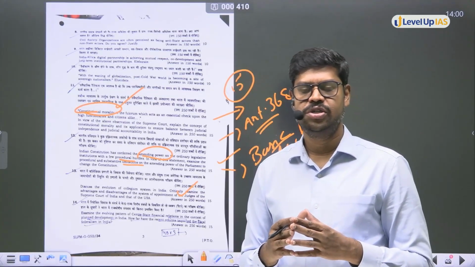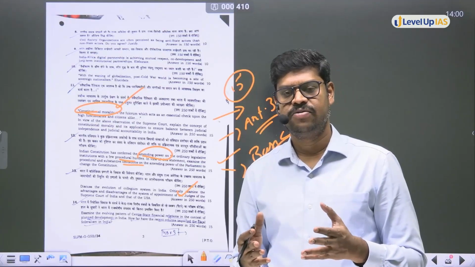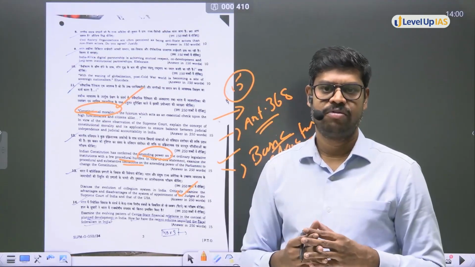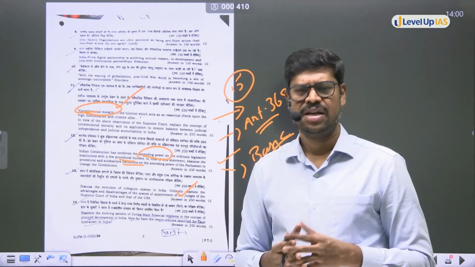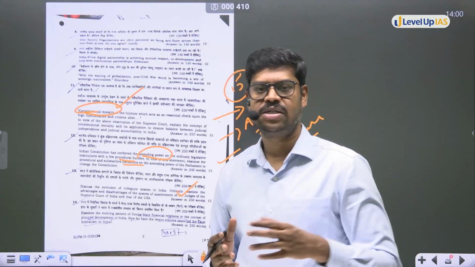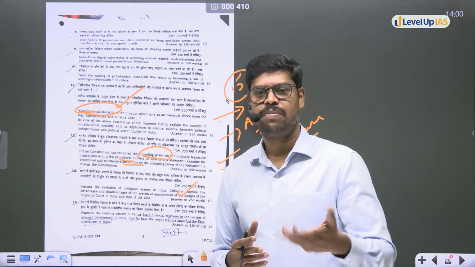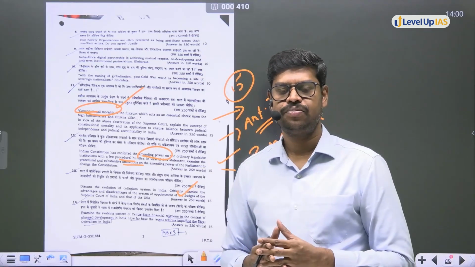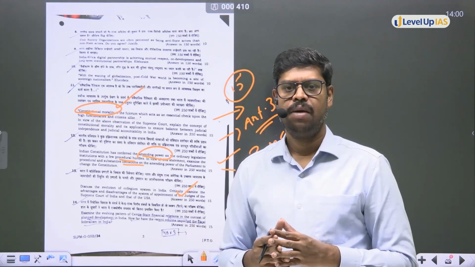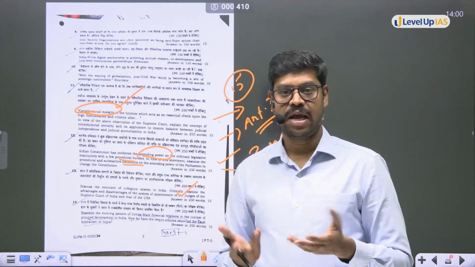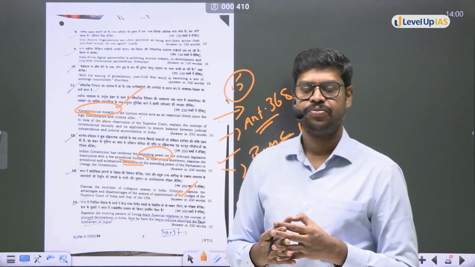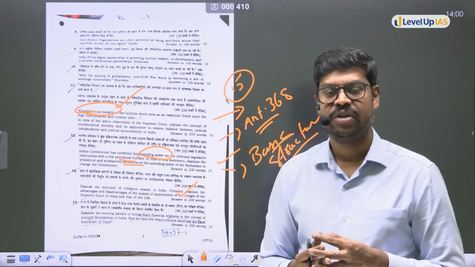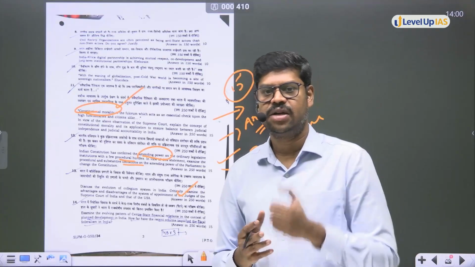That is one change. The second thing is, with the recent changes in the devolution of powers and finances, especially by the 14th and 15th Finance Commissions, more financial powers are devolved in relation to the previous Finance Commissions. That's another area. But it doesn't mean that the states are happy with this. Still there is an issue because the states have concerns about the increase in cess and surcharge.